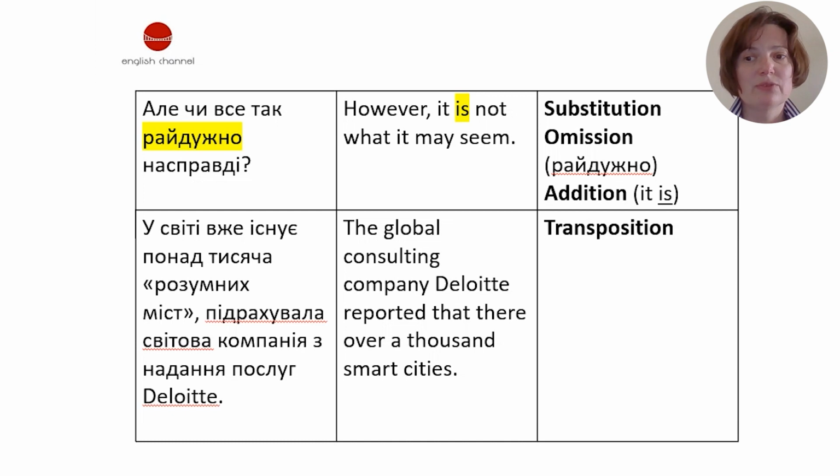У світі вже існує понад 1000 розумних міст, підрахувала світова компанія з надання послуг Deloitte. The global consulting company Deloitte reported that there are over 1,000 smart cities. Here we can see the transposition. The name of the company and its function is found in the beginning of the sentence.